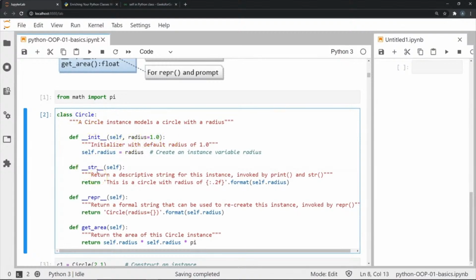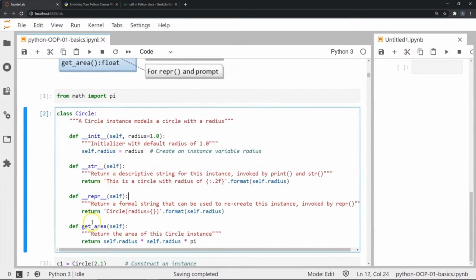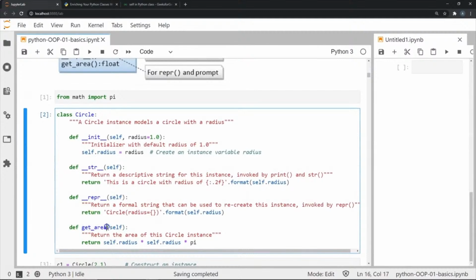The str method is used to return a descriptive string for the instance of the class. REPR is not something that you have to bother with right now. And now getArea is something that you should follow, because if you see here, I have not used any double underscores. So this is a user-defined method. User-defined methods are methods that we define, and these are tasks that we define on our own. In my user-defined method called getArea, I will be returning the area of this circle based on the radius that I pass to it.